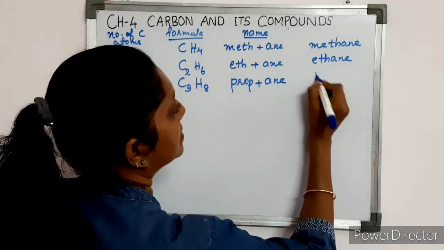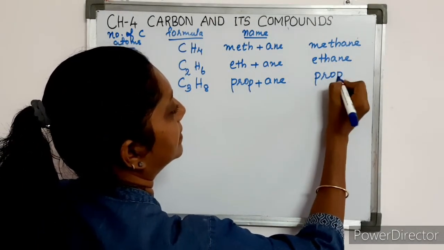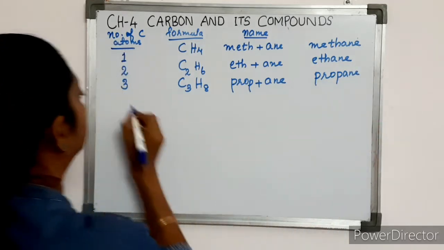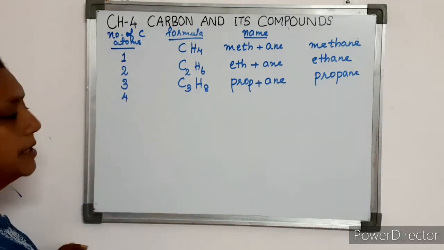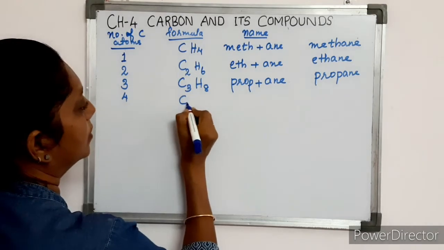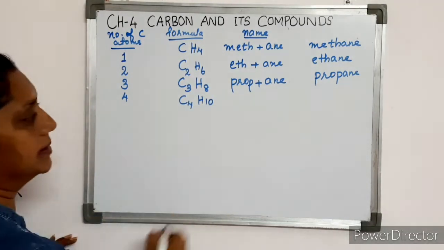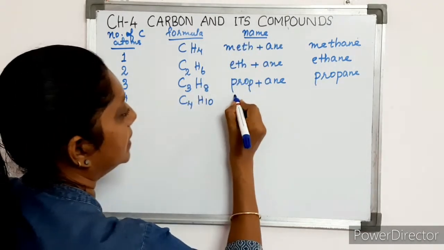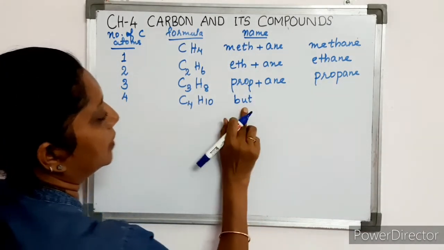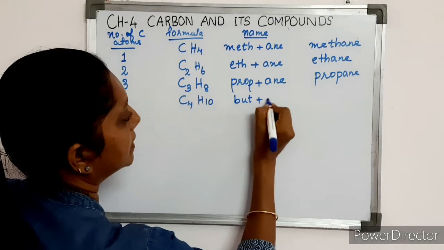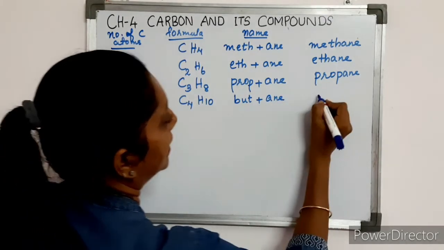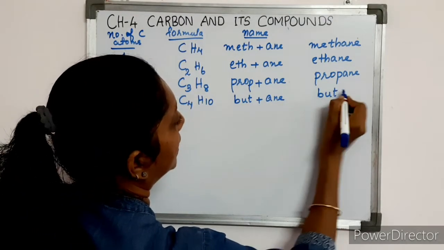Hence, the name is propane. Now, if the number of carbon atoms is 4, the formula becomes C4H10. And the root word is but for 4 carbon atoms, plus ane for alkane. Hence, it is butane.